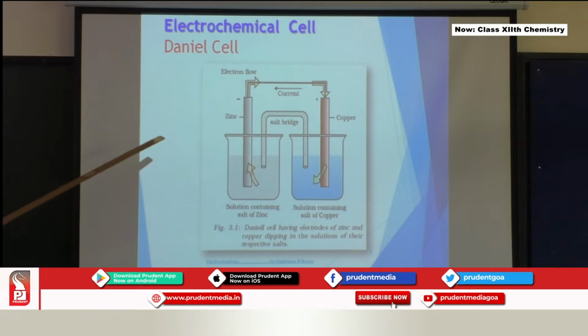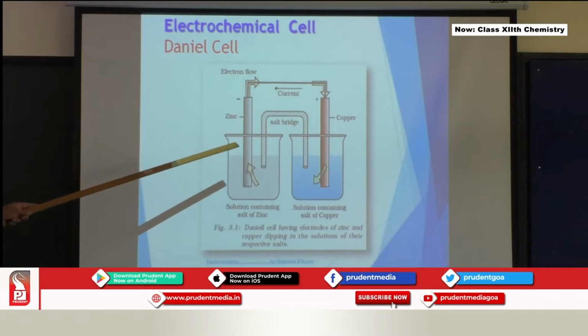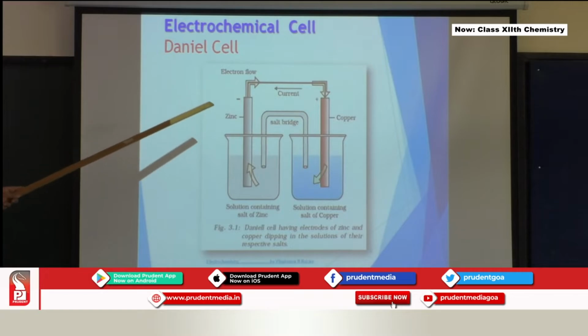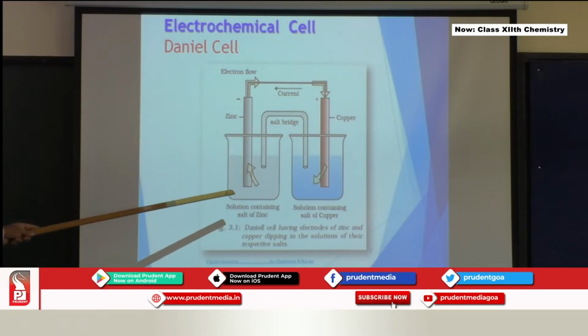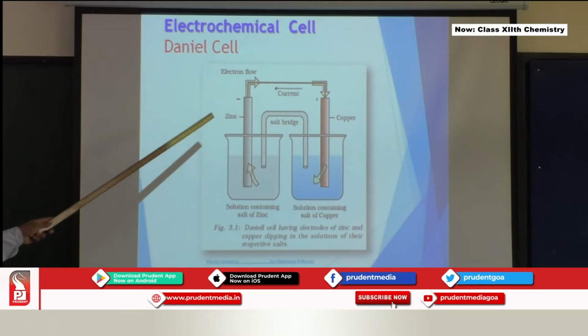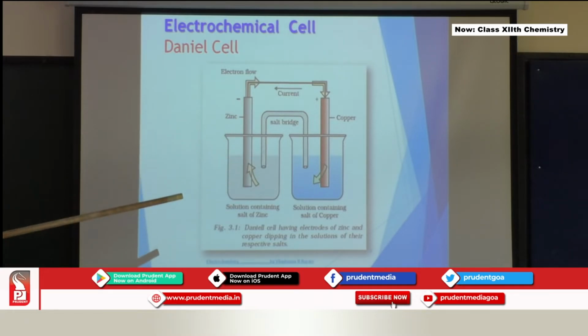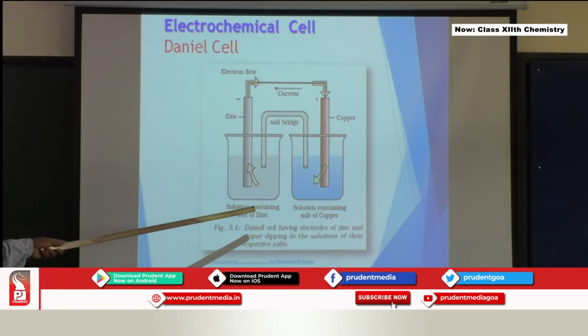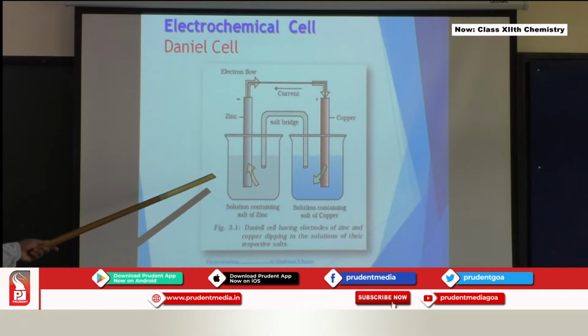Then in this particular reaction, flow of electrons takes place from zinc to the copper, through the external circuit. In the copper sulfate solution, there are copper ions. These copper ions will accept the electrons that are coming from the zinc, and will undergo reduction by accepting these two electrons, and you will find a new layer of copper depositing on the copper electrode. So on this side there is oxidation taking place, on the other side there is reduction taking place.